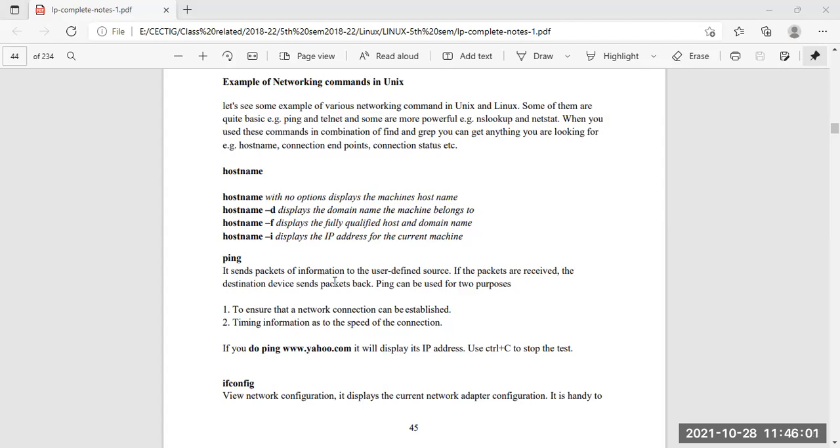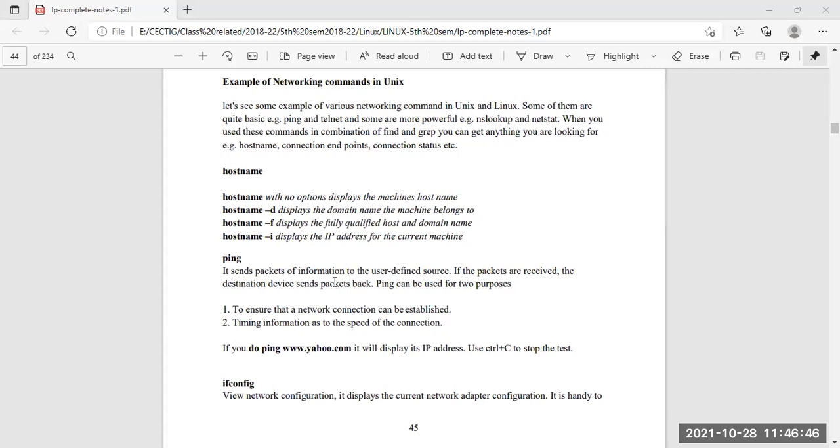So what are the options? If I write hostname -d, that will display the domain name the machine belongs to. Hostname by itself will just display the host name. But if we want to see the domain name also, then it will be displayed by hostname -d. Similarly, -f is the fully qualified host and domain name, and -i is for displaying the IP address of the current machine. So hostname is the command that helps us display the machine's host name.